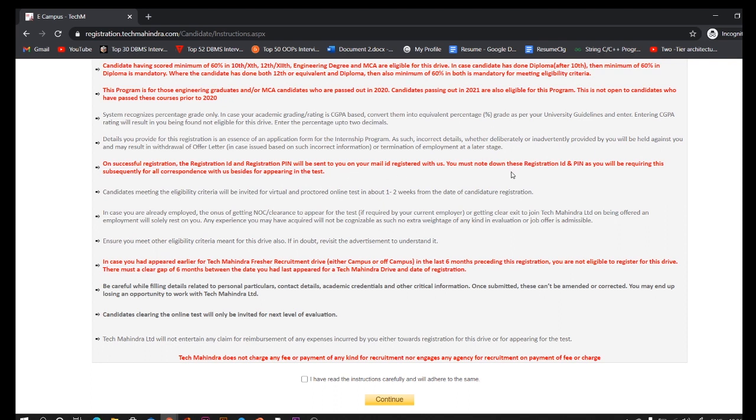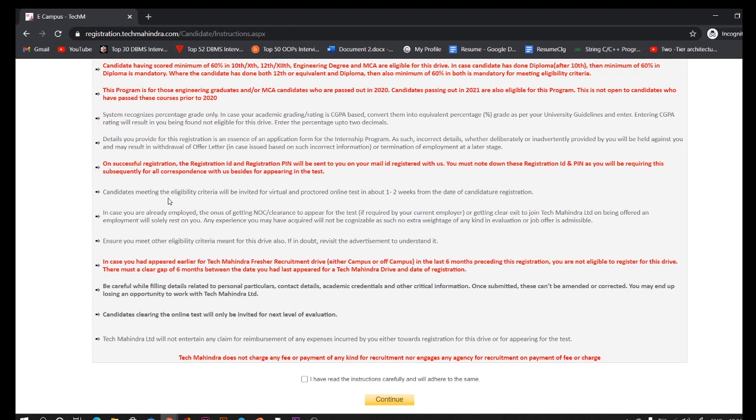You must note down this registration ID and PIN, as you will be requiring this subsequently for all correspondence with us besides for appearing in the test. See, after you register, you will get a registration ID and a registration PIN. They are saying that you should note down that ID and PIN for the further recruitment process. Okay, so don't forget to note that down.